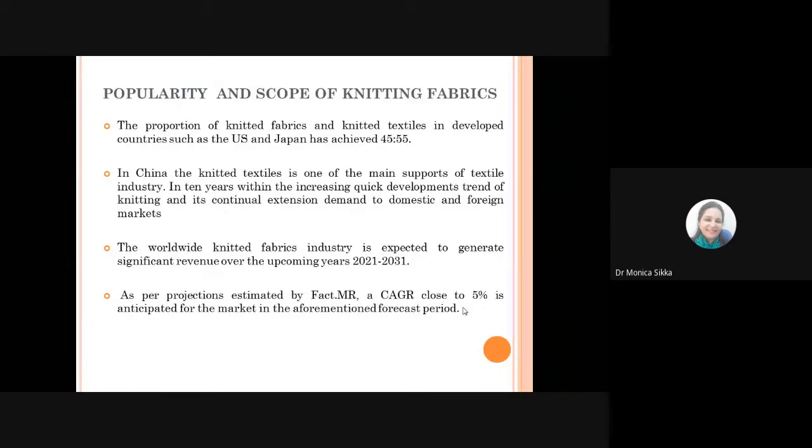Within the last 10 years, it has seen an increasing development of these knitting machines and knitted products, because of their usage in both domestic and foreign markets. So the worldwide knitted fabric industry is expected to generate significant revenue in the next 10 years, and as told before, the compound annual growth rate is going to be close to 5% in this forecasted period.